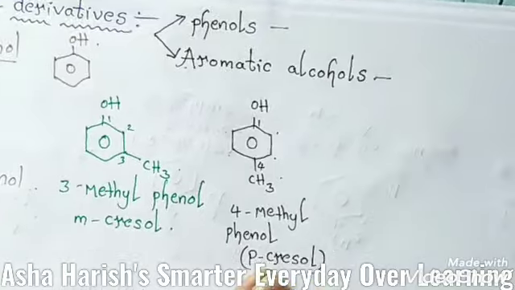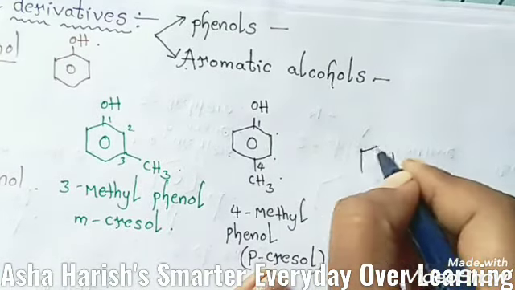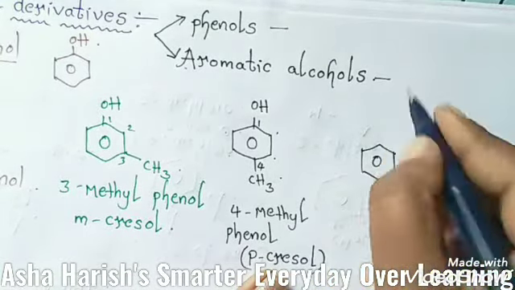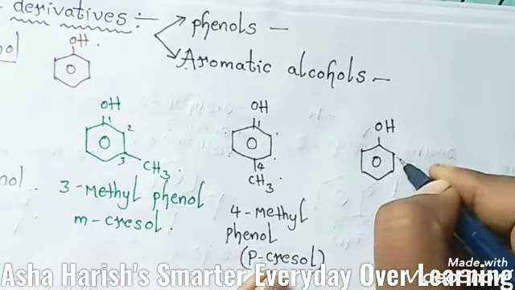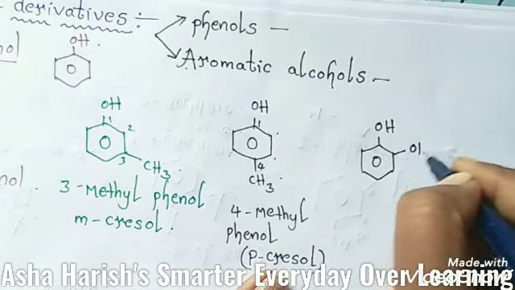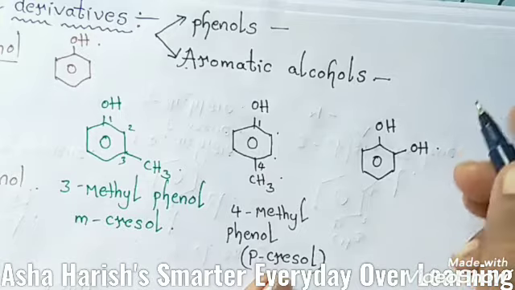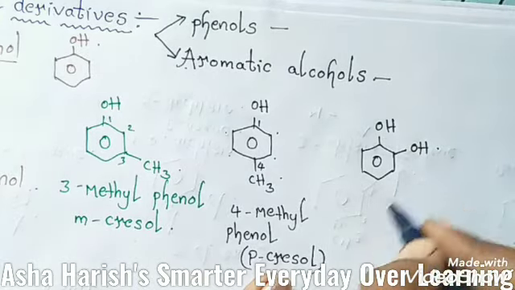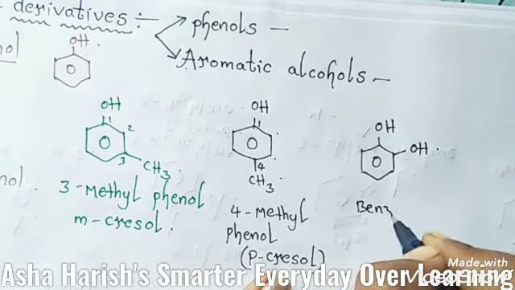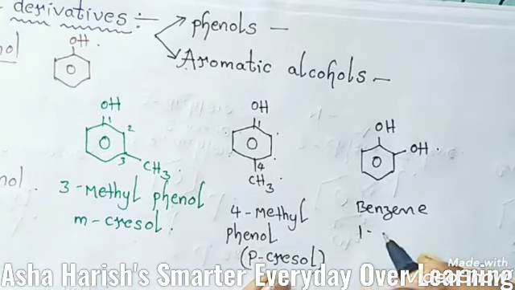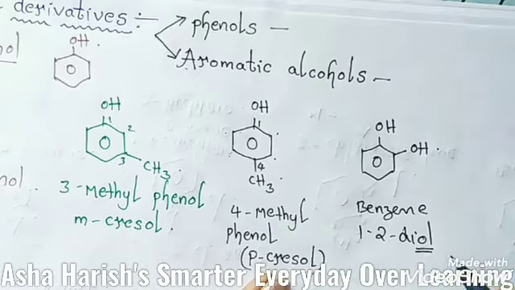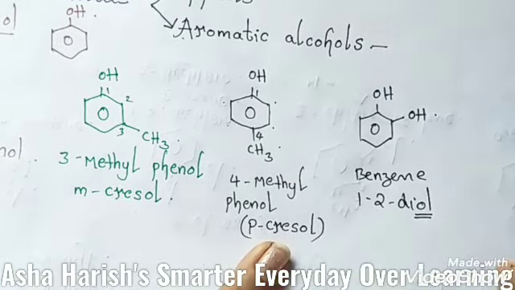Okay, and students, if you see the next example here, for this same benzene ring, suppose here one hydroxyl group, at the second position another hydroxyl group is present, then this is called benzene 1,2-diol. Here ol is the suffix for the alcoholic groups.